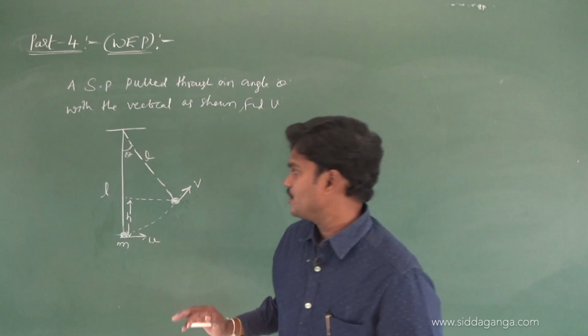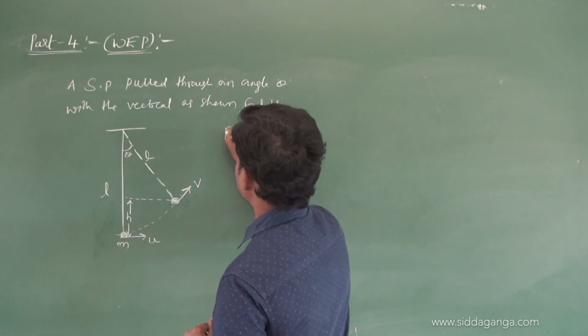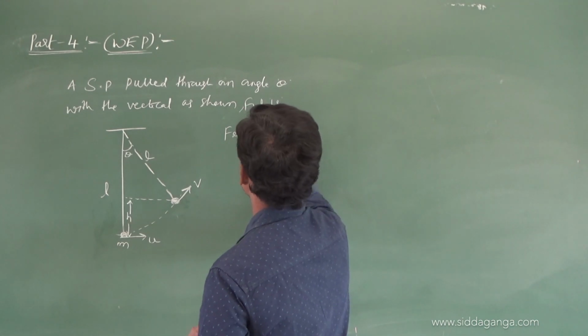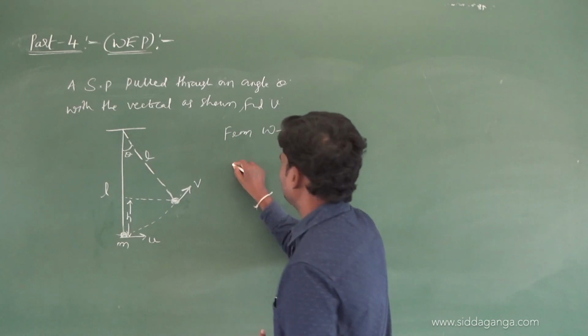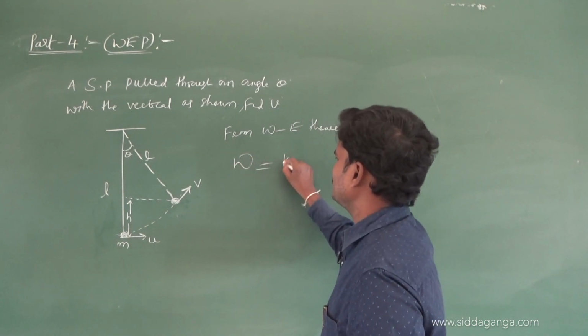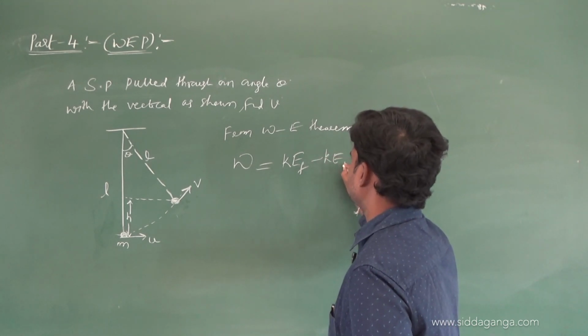Velocity is maximum. Okay, now the target is to find out this v. So let me use the work energy theorem concept here. From the work energy theorem, the work done by this force is equivalent to the final kinetic energy minus the initial kinetic energy.